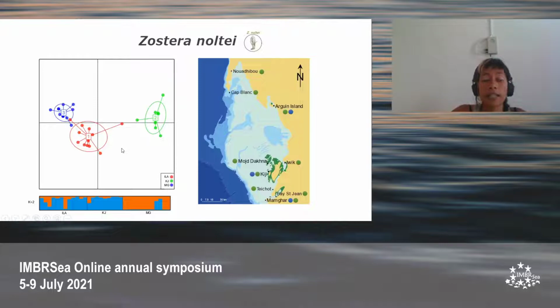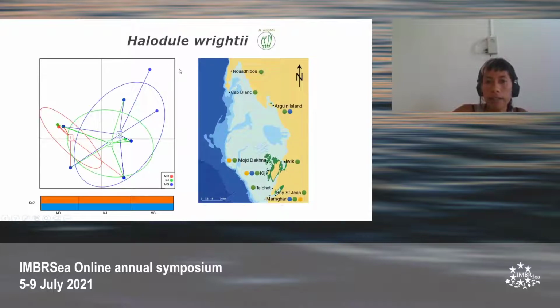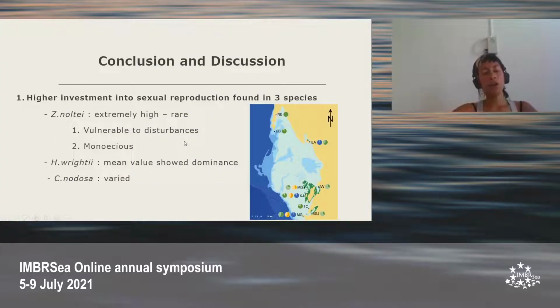In Zostilanolte, there's more of a genetic separation between the populations. What's interesting to see is that Argan Island here and Mamga in the north were more genetically connected than Kiji, which is between the two. And this was also shown in the structure plot underneath. For Allelic, we can also see that all the populations are highly connected.